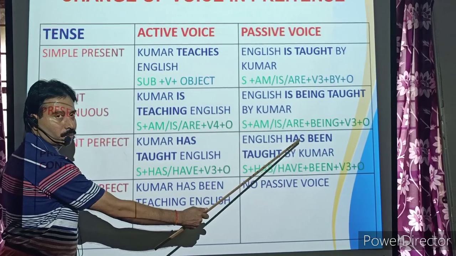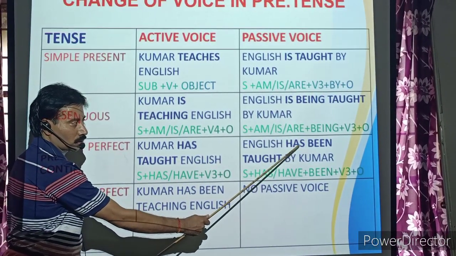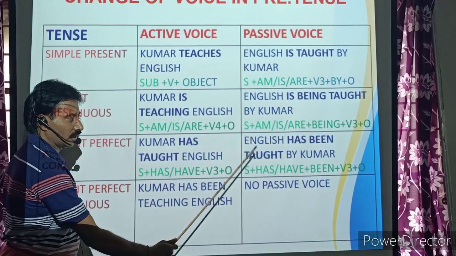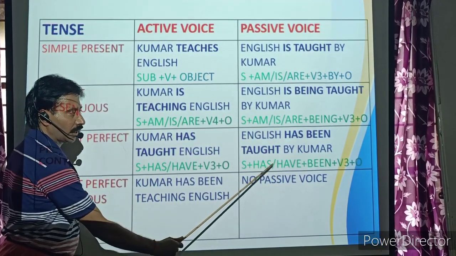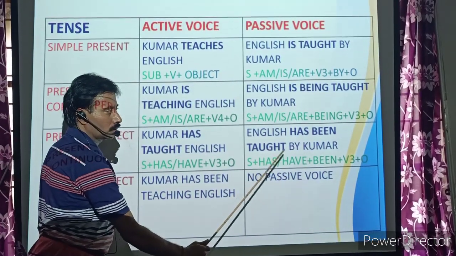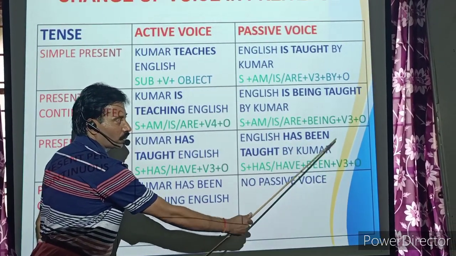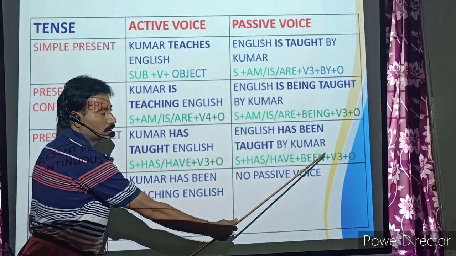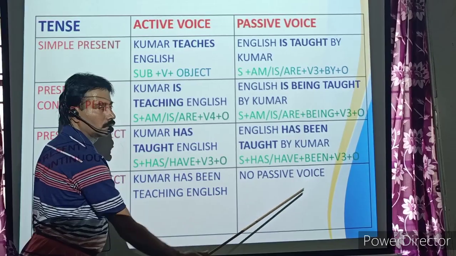Here in present perfect passive form we are supposed to use has been or have been. So subject English, has or have plus been plus V3, taught by. I did not put by plus object here because space is not sufficient.